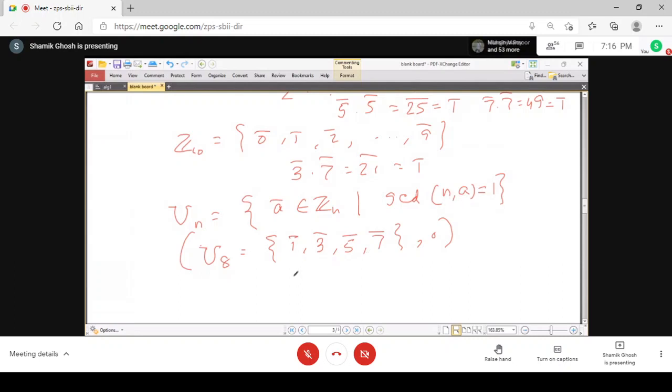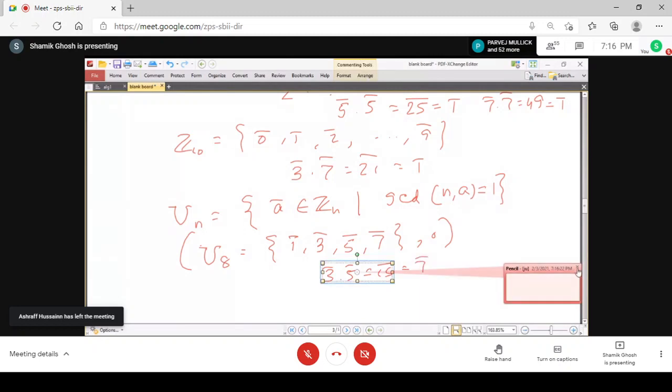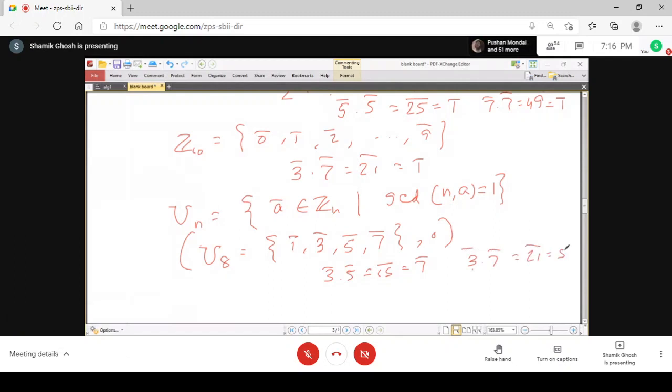So the set is closed under multiplication. Here you see that 3 into 5 is 15, and 15 is 7 modulo 8. 3 into 7 is 21, and 21 is 5 modulo 8.